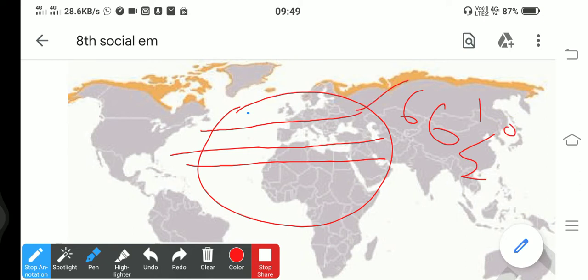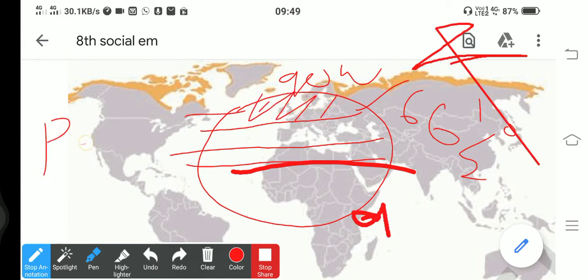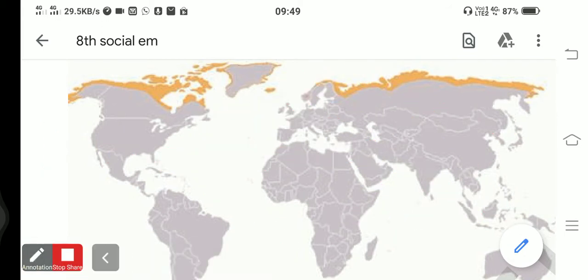So from 66 and a half degrees north latitude to 90 degrees, the North Pole, this region is called polar region. Understand? And especially as that is in the northern hemisphere, it is called the Arctic Circle.